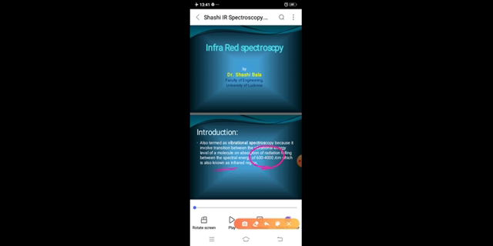This region is termed the infrared region. That's why it is termed infrared spectroscopy. So infrared spectroscopy is a spectral technique used to deduce the structure of a compound.